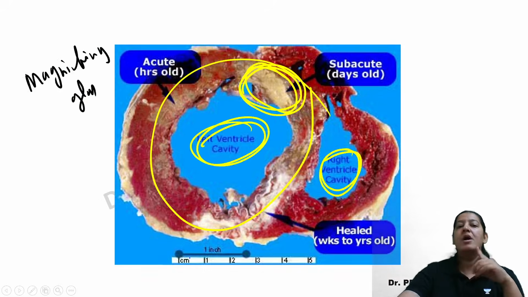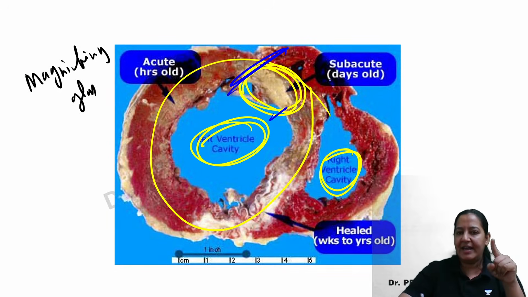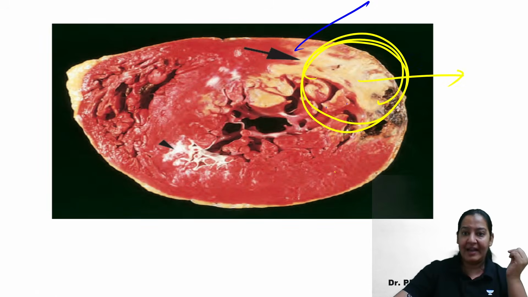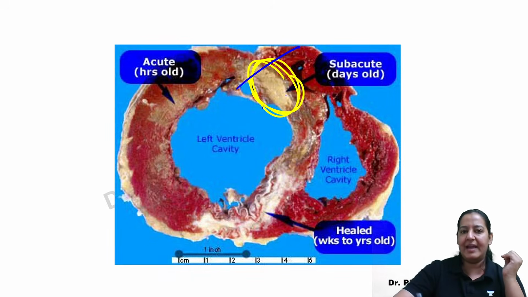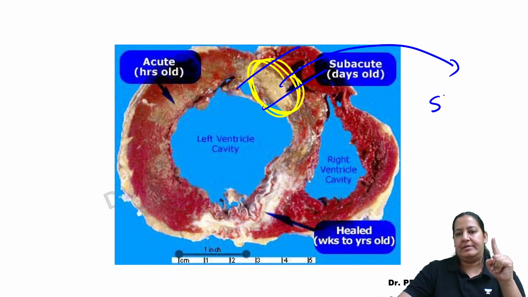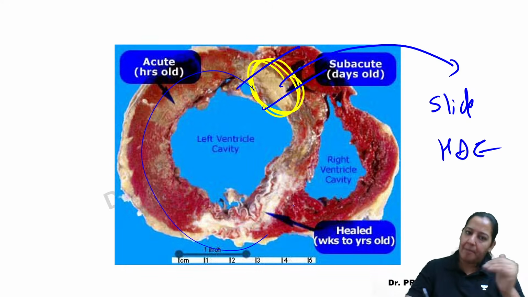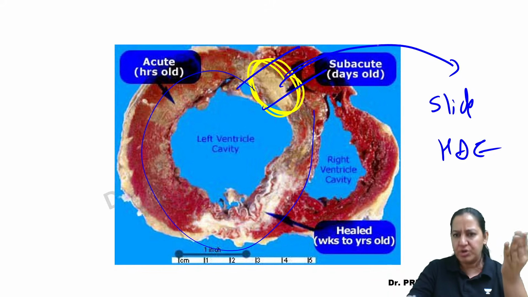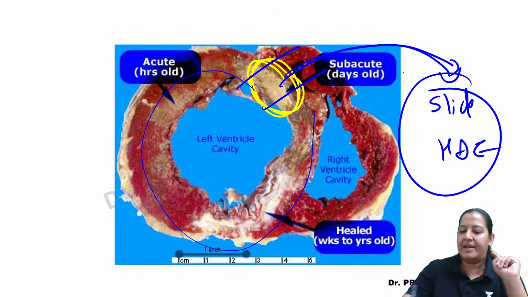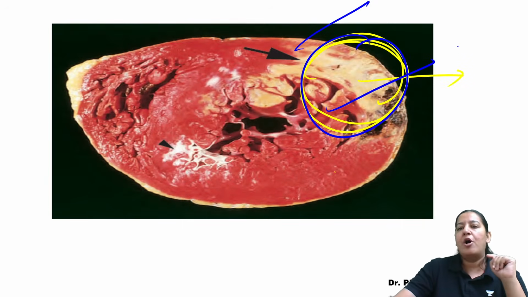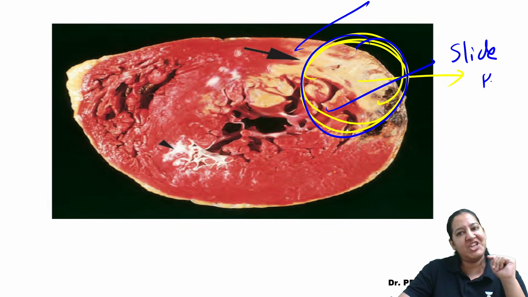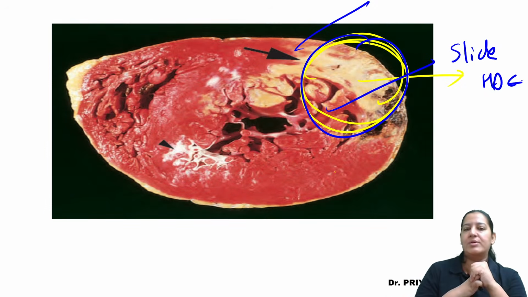Okay, listen now. In the slice, this is the dead area. So I will make an HNE slide of this area only. I will not make slides of the complete heart. I will make 2, 3, 4 slides, jitne bhi slides, of this area only for microscopy, HNE slides, right? Hematoxylin and eosin slide.